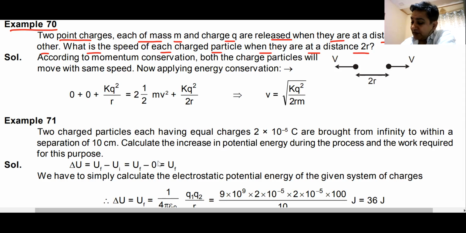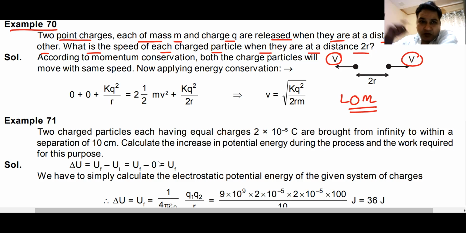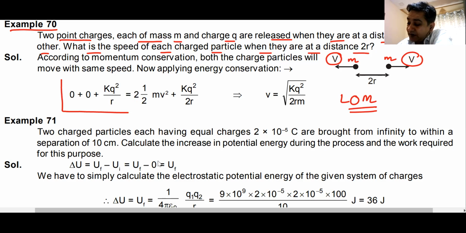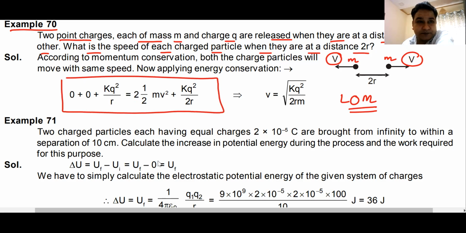So the first thing is that you apply the law of conservation of momentum. If the velocity of this charge is v, the velocity of this charge will also be v, because the initial momentum of the system was 0. Final momentum of the system will also remain 0. Both the masses are the same, so both the velocities would be the same. First you apply the law of conservation of momentum, then you apply the law of conservation of energy.